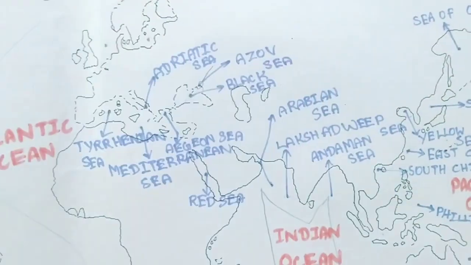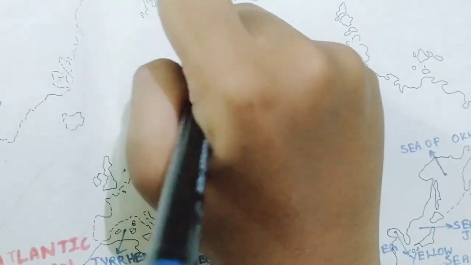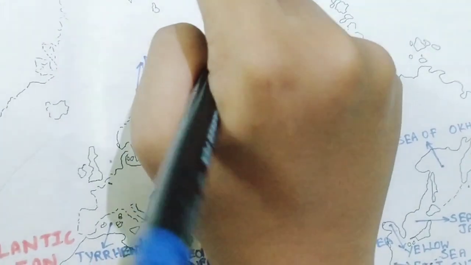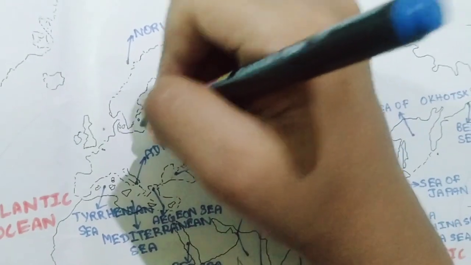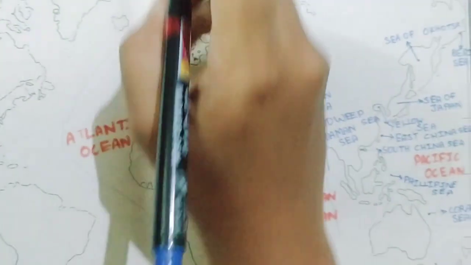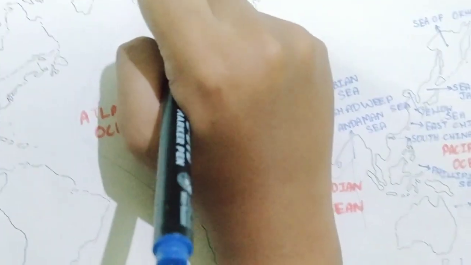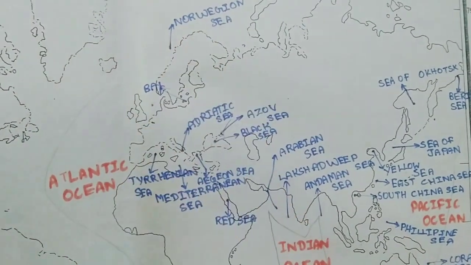Then we will move to the top of Europe. Here we have the Norwegian Sea. Then here we have the Baltic Sea, because it is located near the Baltic peninsula, right?